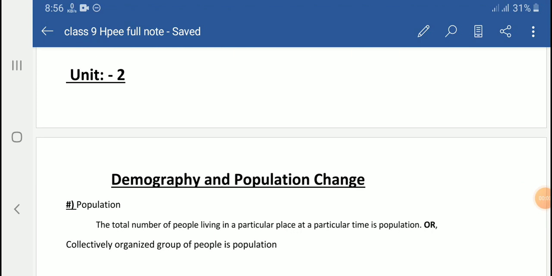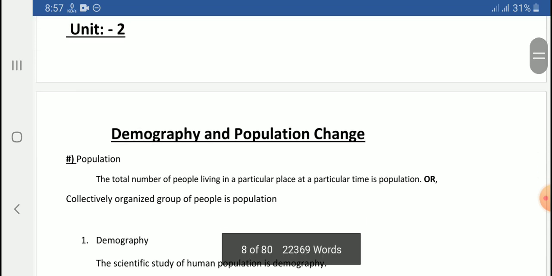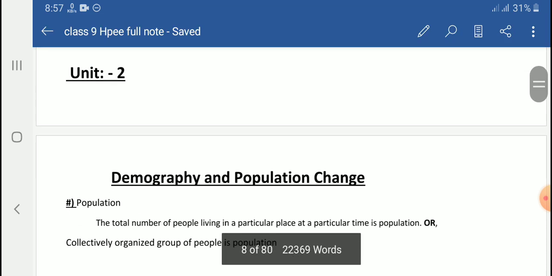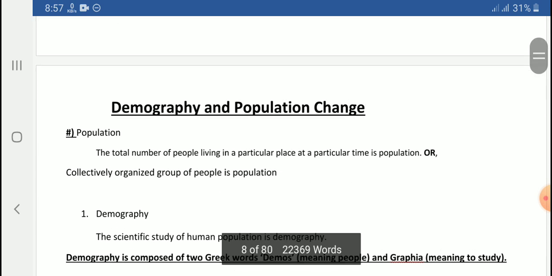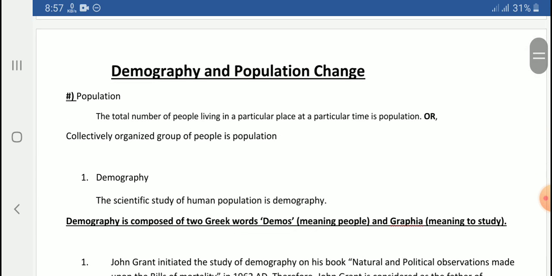Hello everyone. In this video we will discuss unit 2 of HPE class 9, and the topic is demography and population change. It's a revision of this chapter, so I'm talking about it in short, or in gist. So in this topic, first of all, let us go with population.